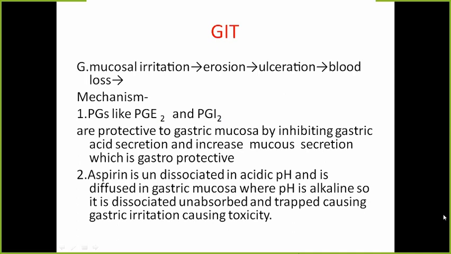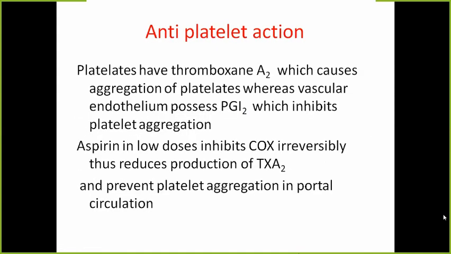But in the mucosa, the pH is alkaline, so it is trapped. So the aspirin and H ions are trapped in the gastric mucosa, therefore causing more irritation. So these are the reasons why these drugs are more gastric irritant. One is that they are inhibiting the prostaglandin. Secondly, the aspirin is trapped in the gastric mucosa, causing more irritation.